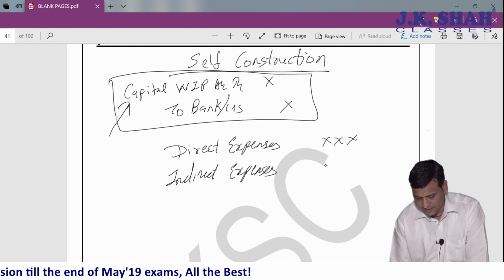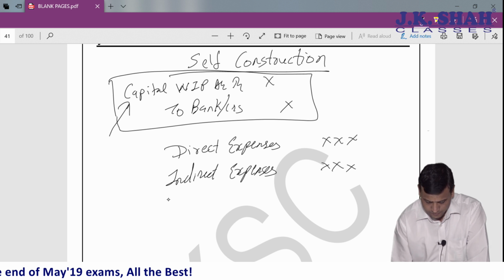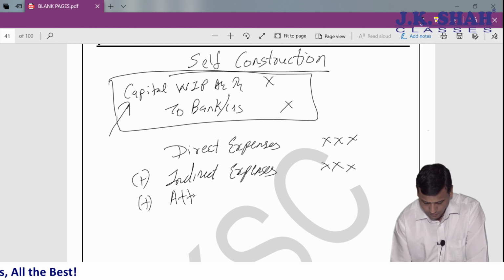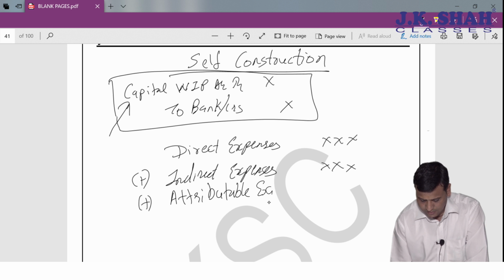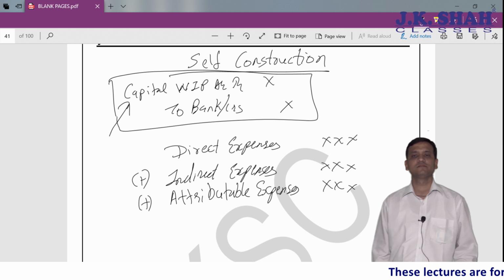Some indirect expenses, they will also be added, plus attributable expenses. Now what will come in attributable expenses?